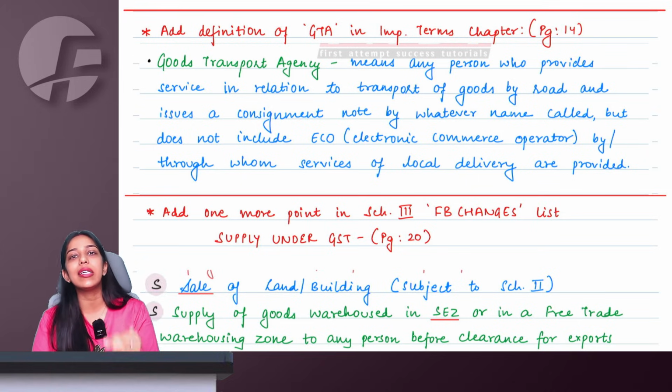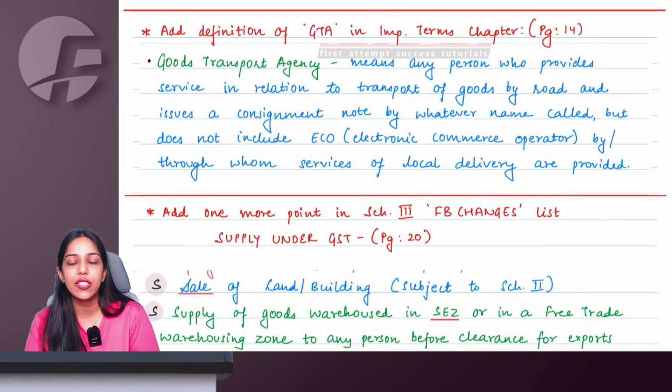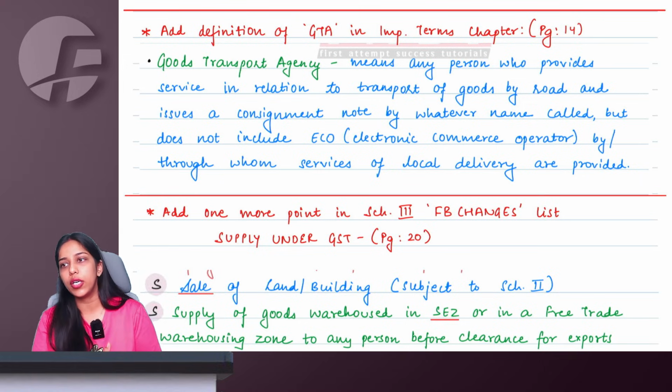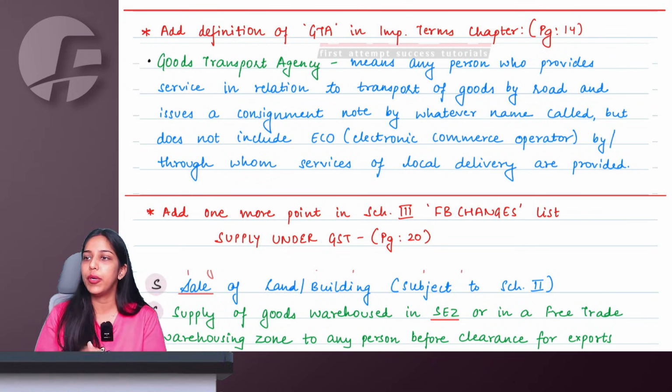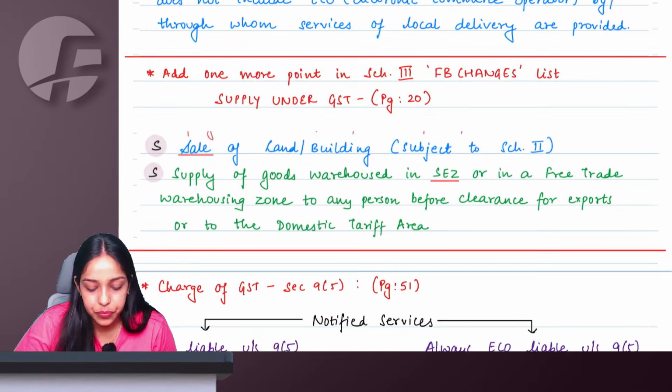E-commerce operator continues to be governed under the normal section 9(5) and TCS transactions, though they provide delivery services through road, but they are not issuing consignment notes and they are not GTAs. GTAs will be treated separately and the e-commerce operator doing such local delivery services will be treated separately is what the crux is. Right, ma'am.